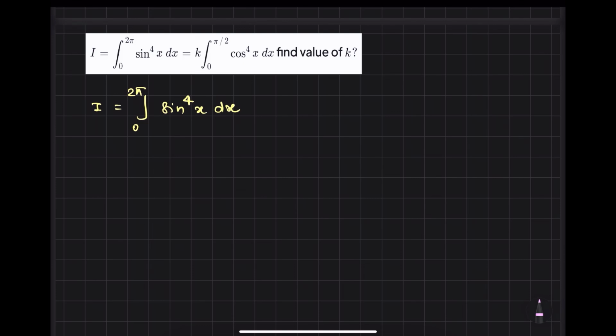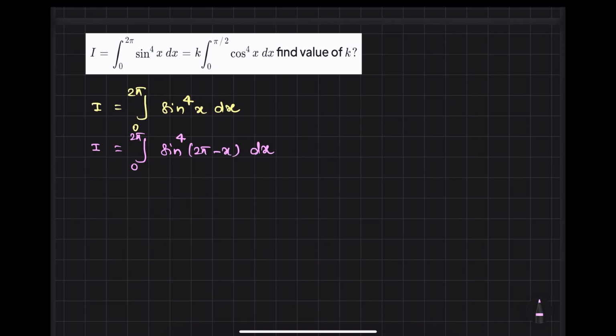Whenever I solve any question, I rely on King's rule, meaning I add the lower limit and upper limit and then subtract x. So it will become the integration from 0 to 2 pi of sine of (2 pi minus x) power 4 dx.